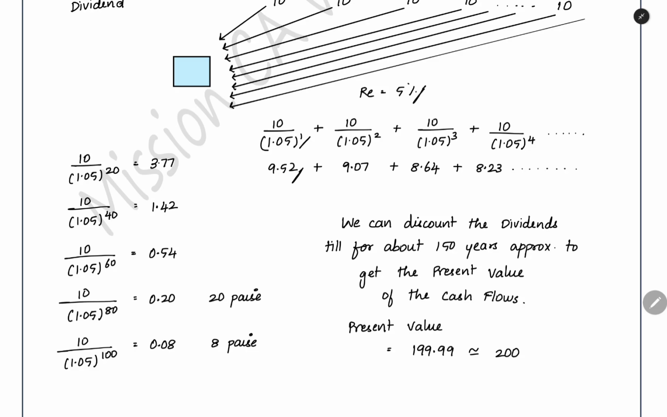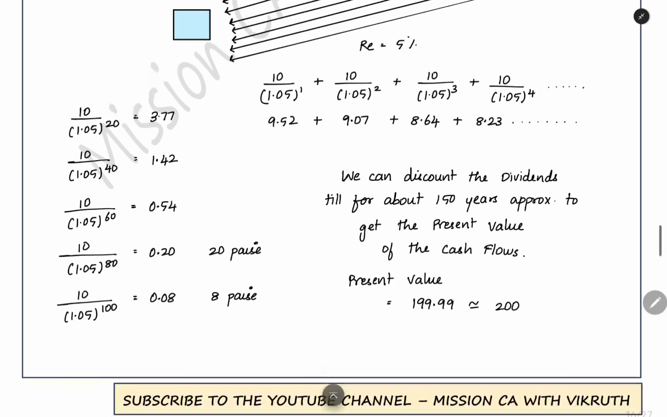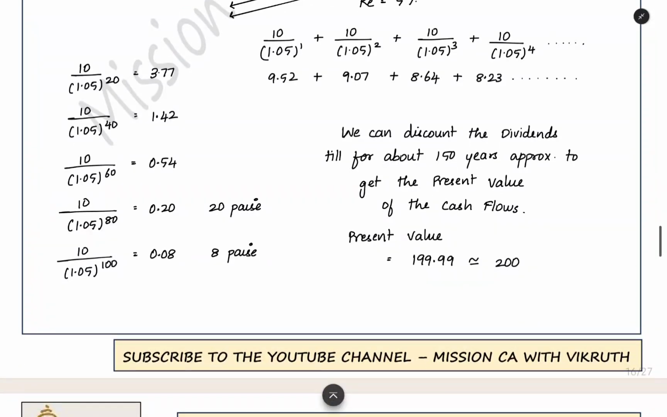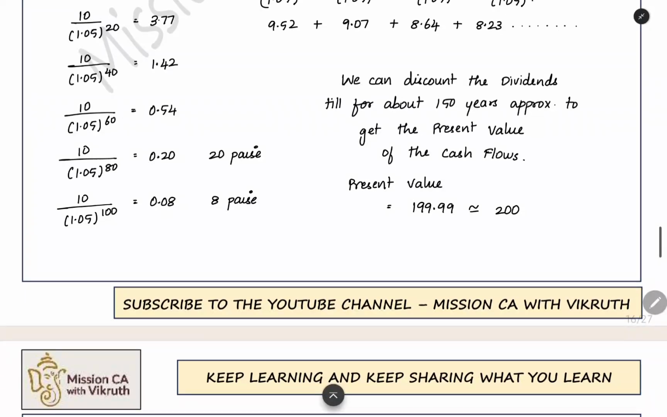At the end of 4 years, if you are getting 10 rupees, the present value is 8.23. The present value is reducing as time passes. At the end of 20 years, if you are getting 10 rupees, the present value is 3.77. At the end of 100 years, if you are getting 10 rupees, the present value is 0.08 rupees, 8 paise.